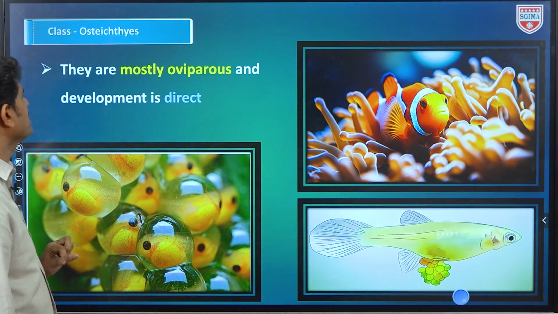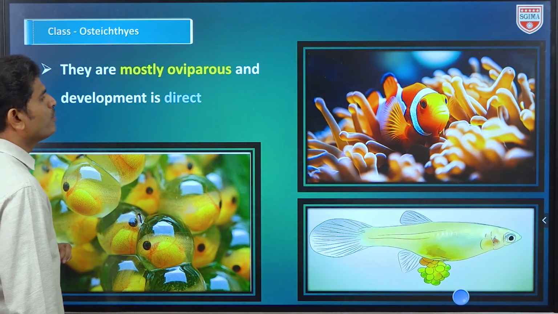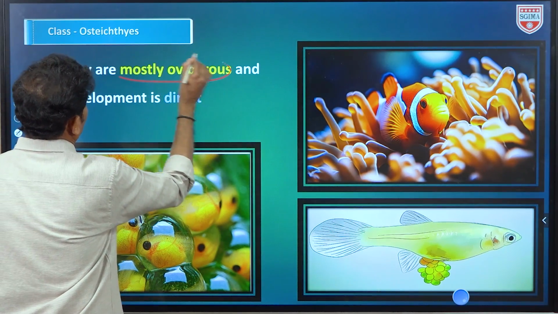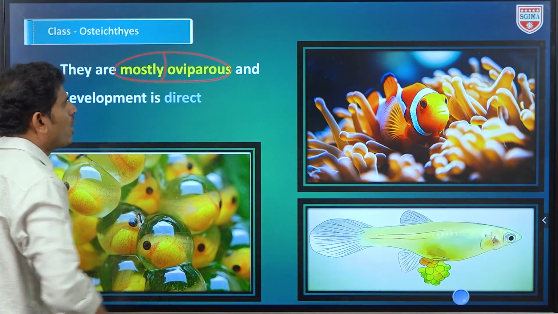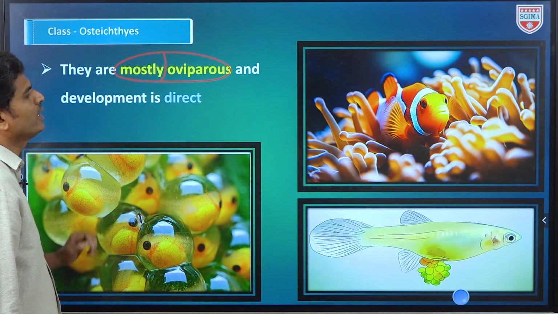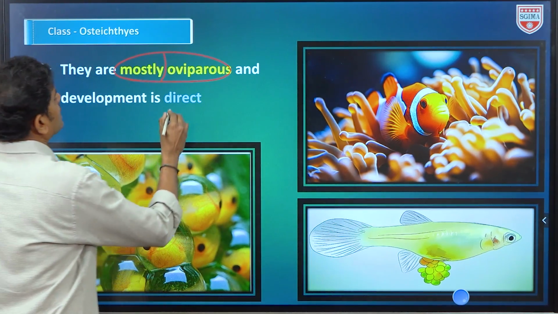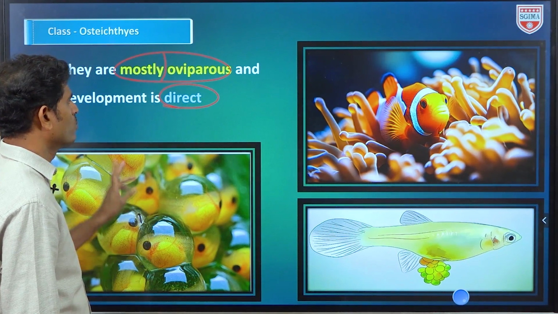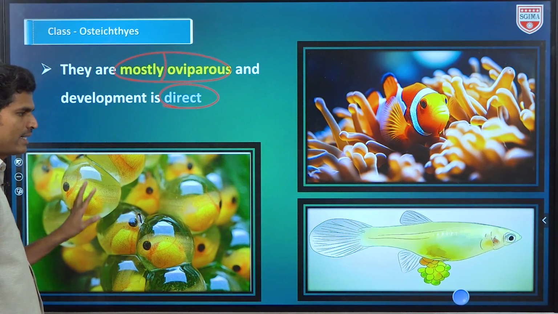Yes, next point is they are mostly oviparous. Here also be careful, they have given mostly oviparous, but not all are oviparous. Okay, and development is direct, there are no larval stages: mostly oviparous and direct development.